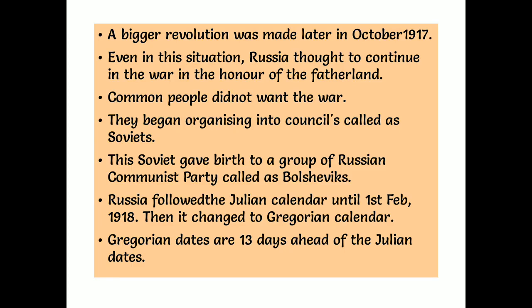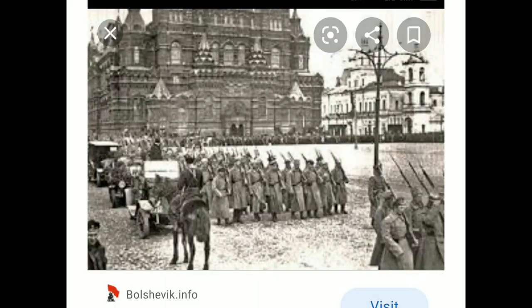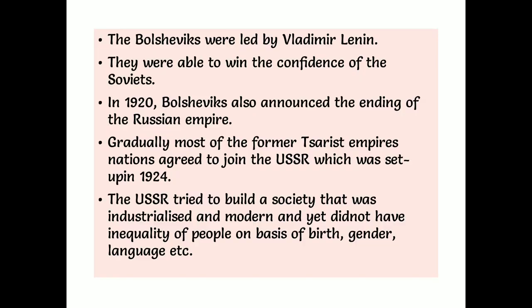And the Bolsheviks were led by a leader called Lenin. This was one of the Bolshevik revolution pictures. It is a rally of the Bolsheviks. His name is Vladimir Ilyich Ulyanov Lenin, but popularly called Vladimir Lenin. And they were able to win the confidence of the Soviets. Who are they? The common people. The common people came and completely accepted the Bolsheviks also.